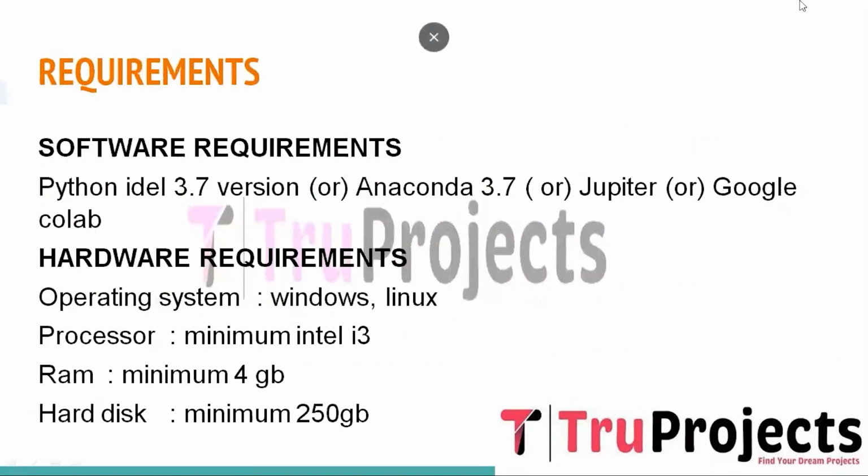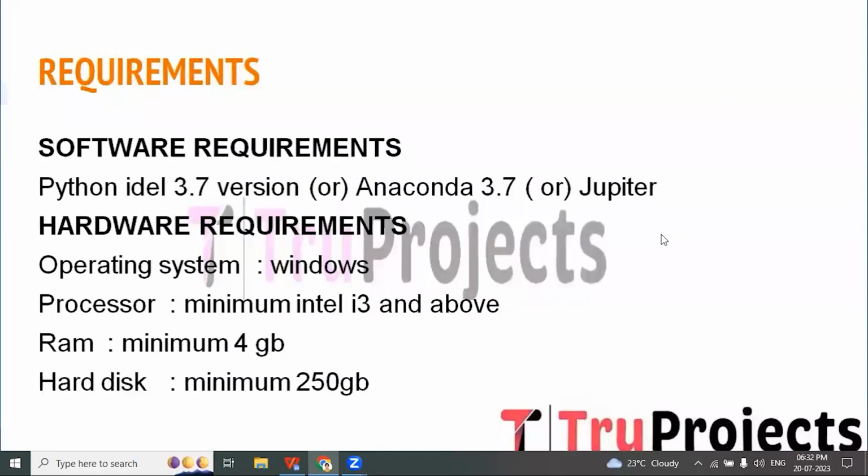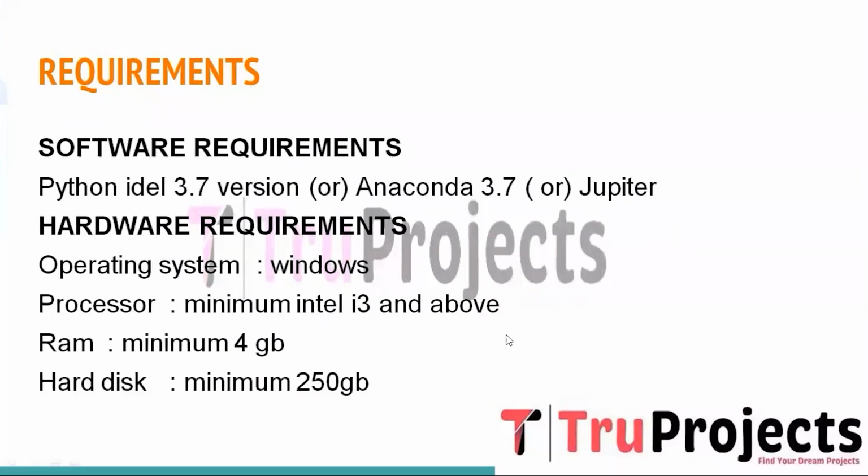These are the basic requirements that are needed to build this project. The software requirement: Python IDE with version 3.7, or Anaconda with version 3.7, or Jupyter. Hardware requirements: operating system as Windows, processor of minimum Intel i3 and above, RAM of minimum 4 GB, and hard disk of minimum 250 GB.